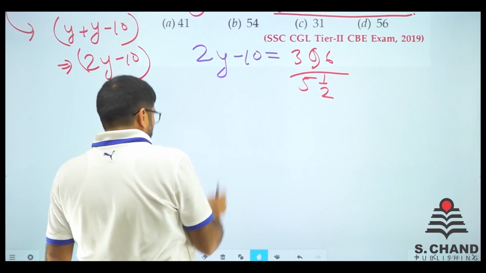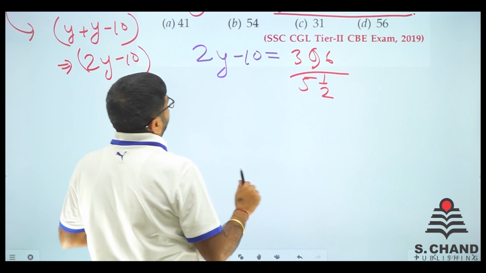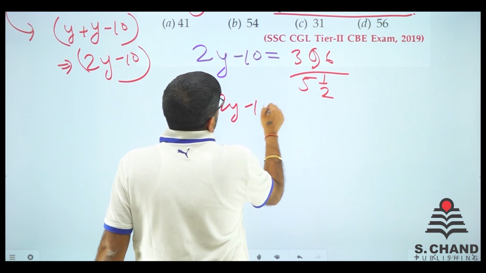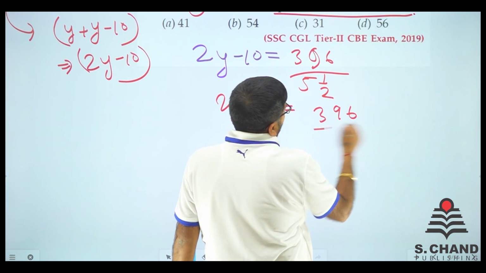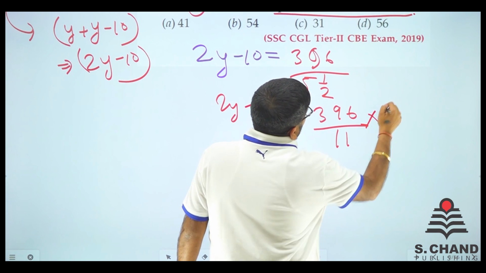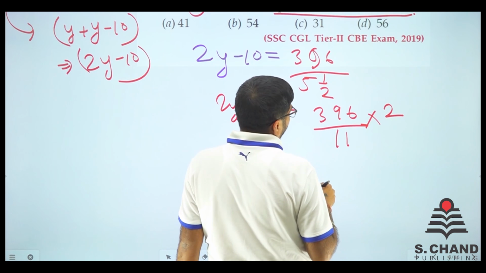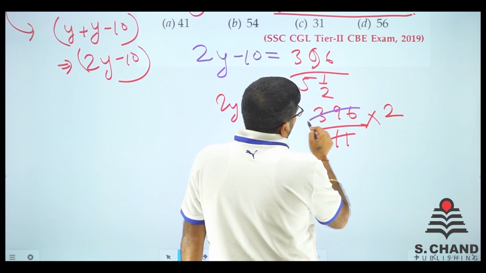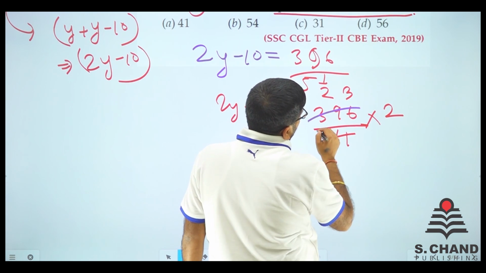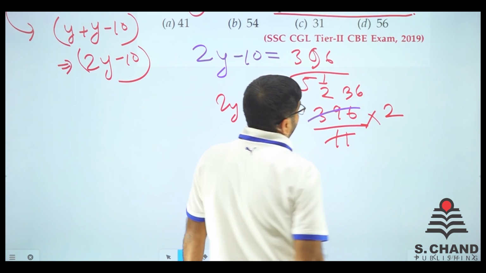Let's see. You need to solve this equation and everything is done. So 2y minus 10 is equal to 396. 5 2s are 10. So 11 into 2. So is it totally divided by 11? Let's try it out. 11 into 3 is 33 and 11 into 6 is 66.